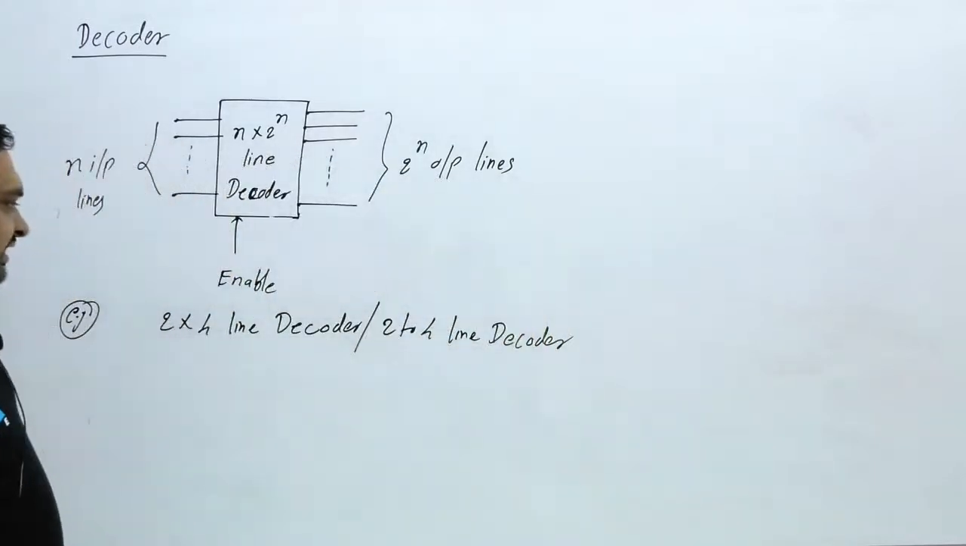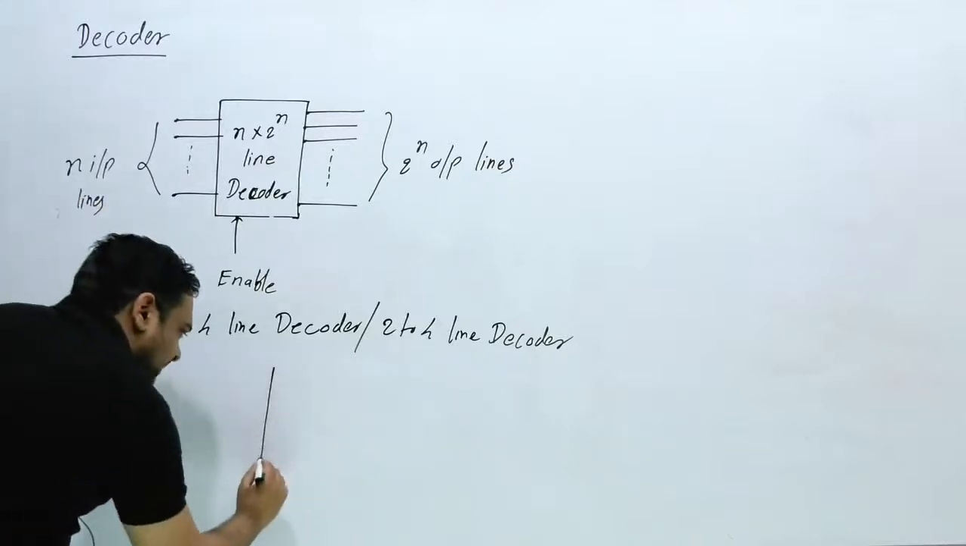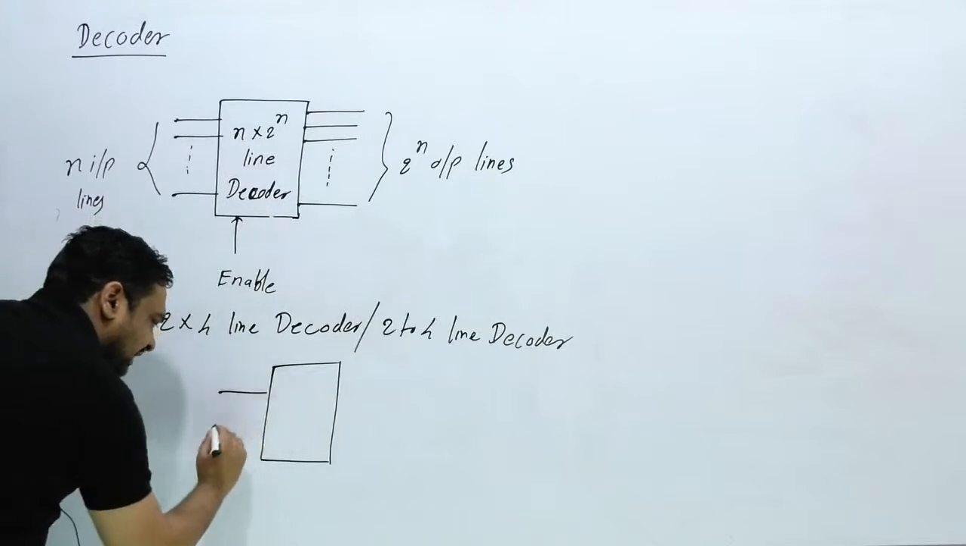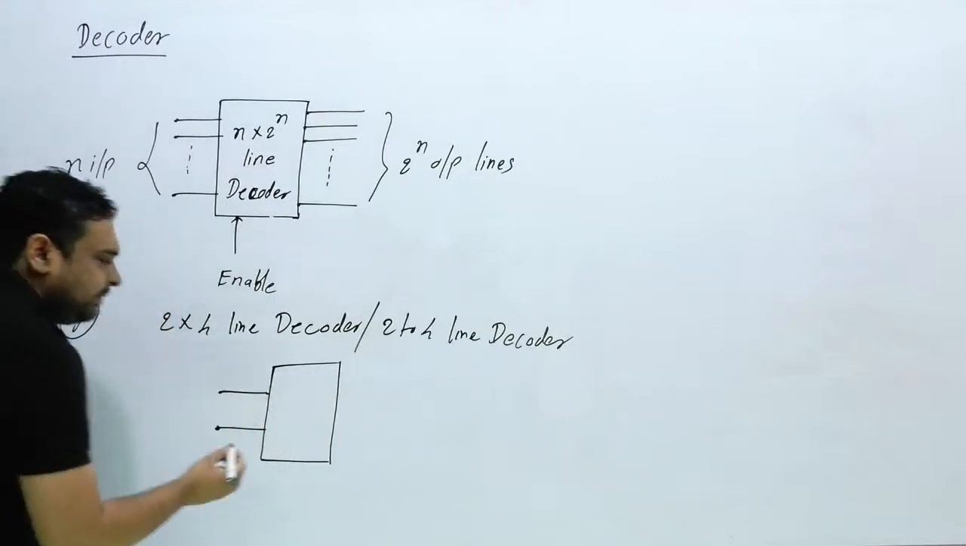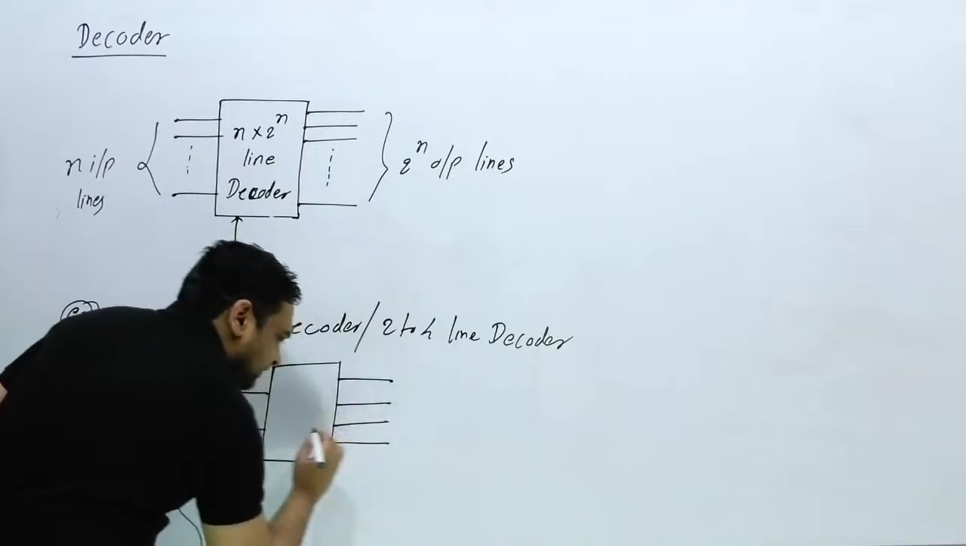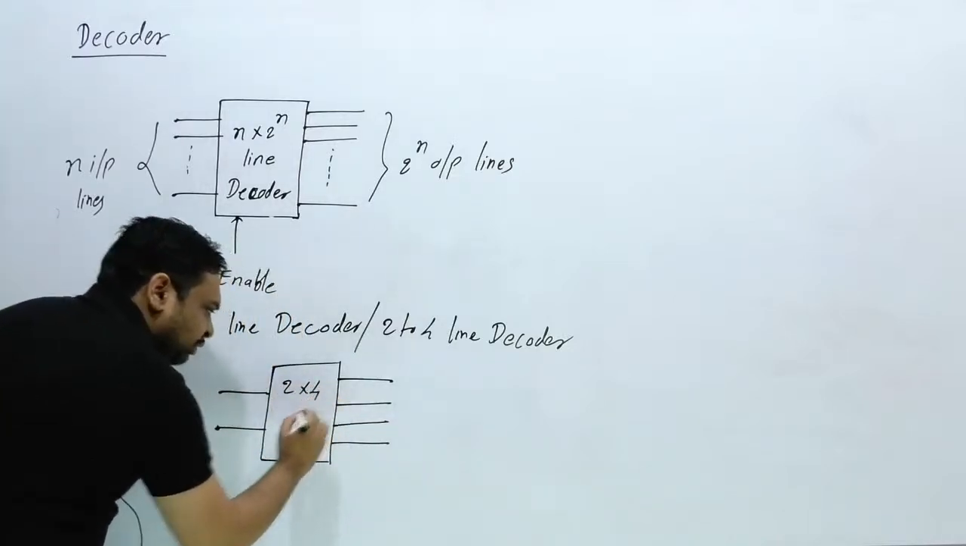Now we have to study this. How many input lines are there here? Input lines are only 2. How many output lines are there? That is 4: 1, 2, 3 and 4. This is, you can say, 2 cross 4.